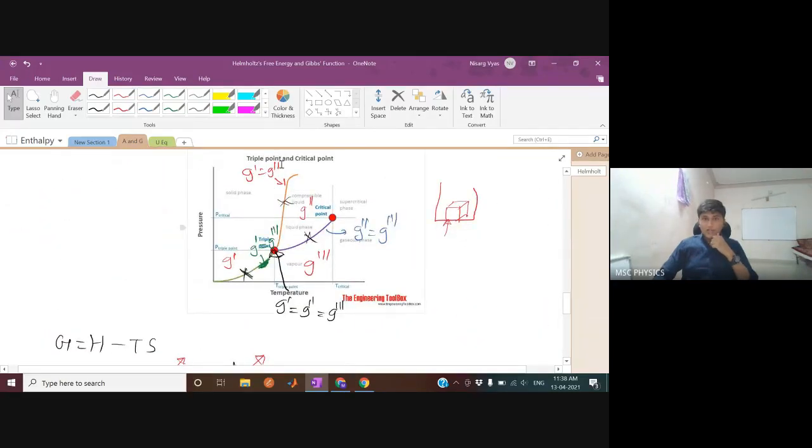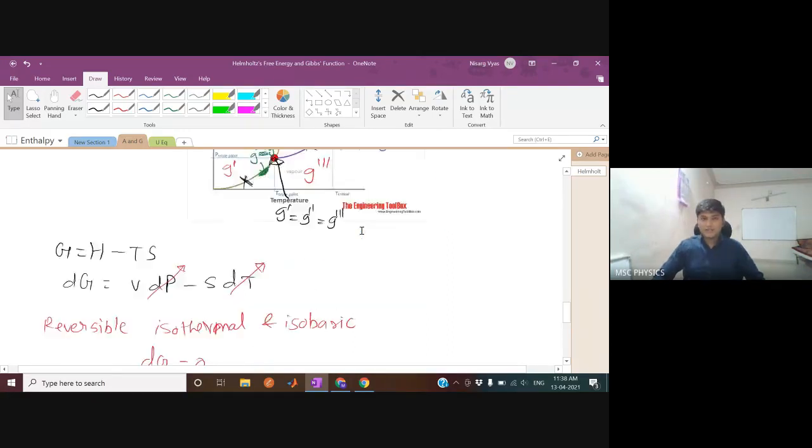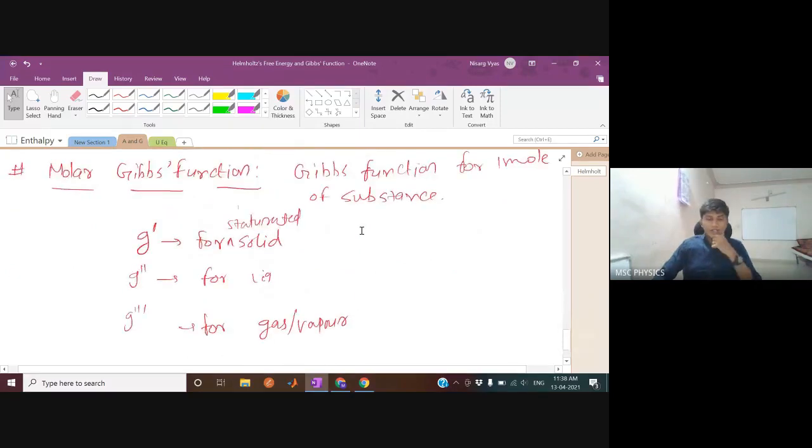This curve is called the fusion curve. Everything is written in your book actually. So I just drew a picture and simplified it for you, but you can read your book. So this is the fusion curve, this is the sublimation curve, and this is the vaporization curve, and the values respectively are given like this. Okay, does anybody have any questions?